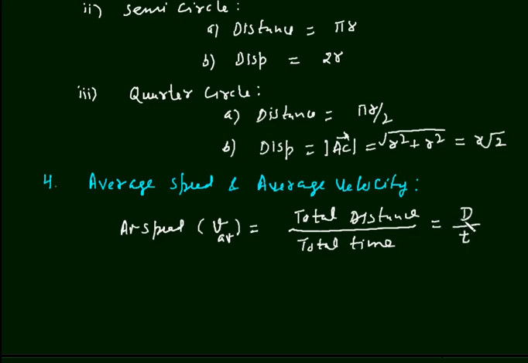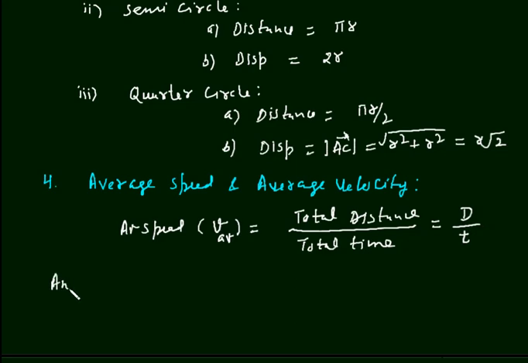Students, I have not used the term s here for distance, since I have preserved the alphabet S for displacement, and as I said, displacement and distance are different quantities when the body moves in a curved path. So I will use a different alphabet for distance, and that is d, and the s for displacement.